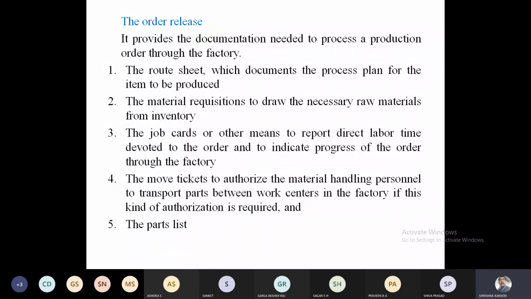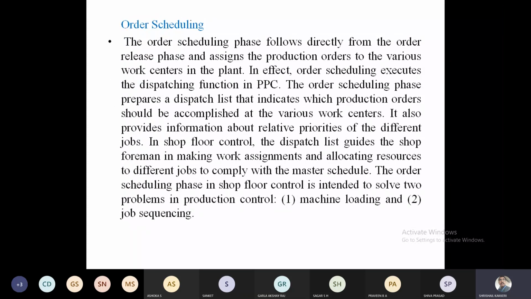Okay, once after that, the authorities will be moving the material. And the persons who are going to be responsible will be taking their positions, and the part list will be released. Okay, this is the order list. And order scheduling, in the other way, is indirectly connected with the shop floor control. Okay, shop floor, we are going to control them.